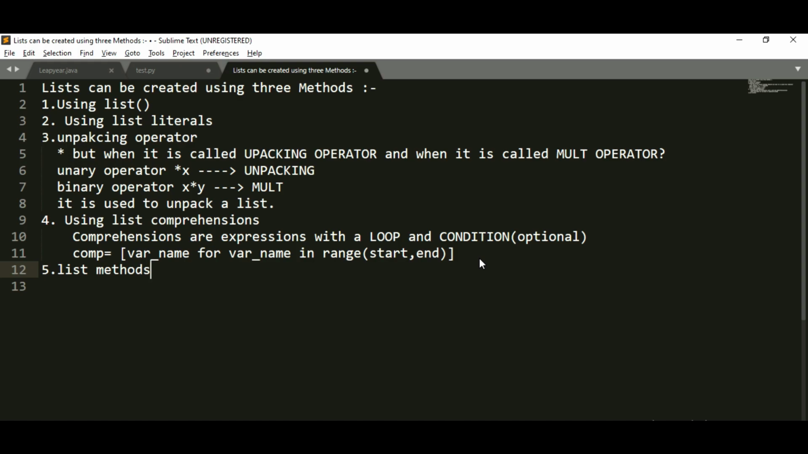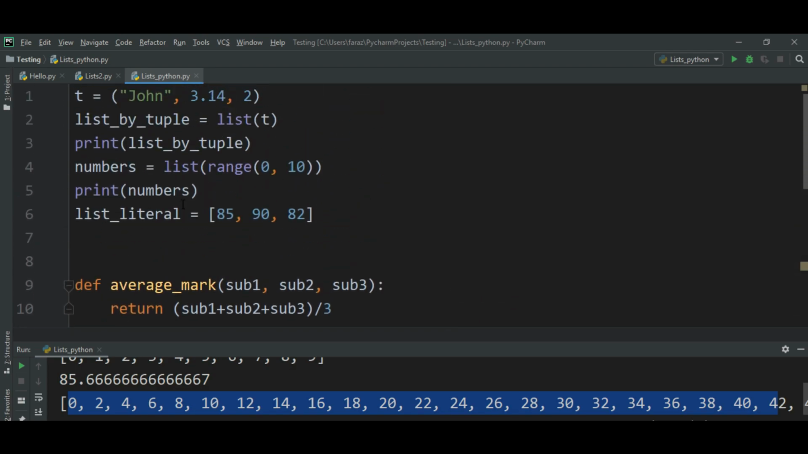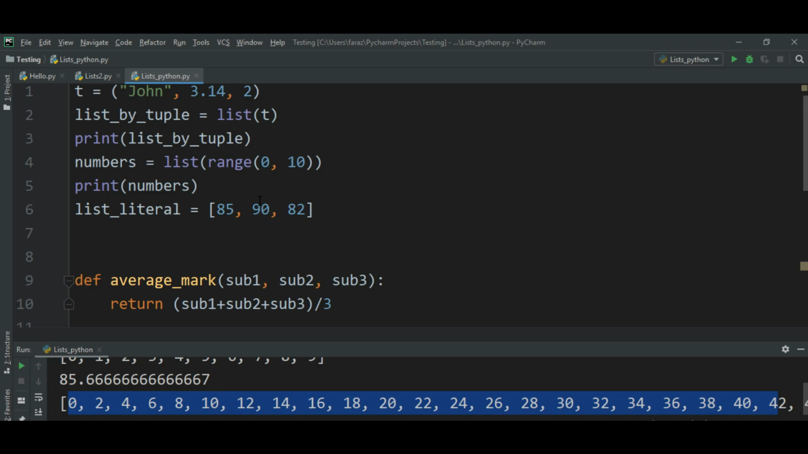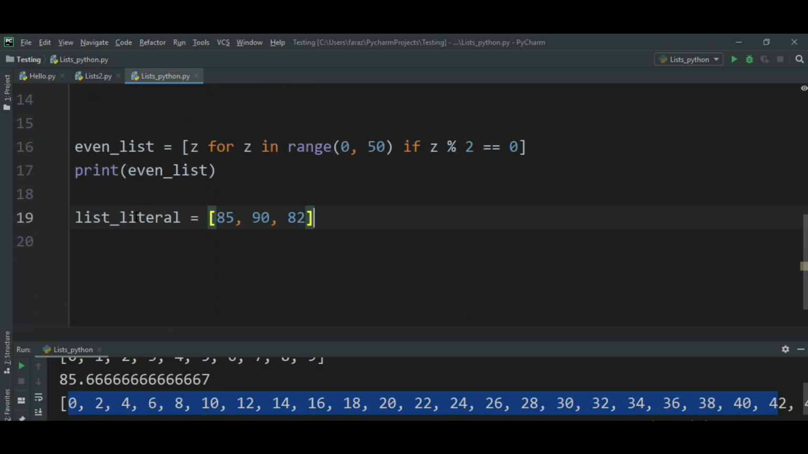Okay. Now let us move forward to your list methods. We are going to discuss methods one by one. Let's start with that. So let me consider this list, I want to consider the list literal. I'll apply that on my list literal. I want a copy of this in the form of a comment, so that I can verify my results.